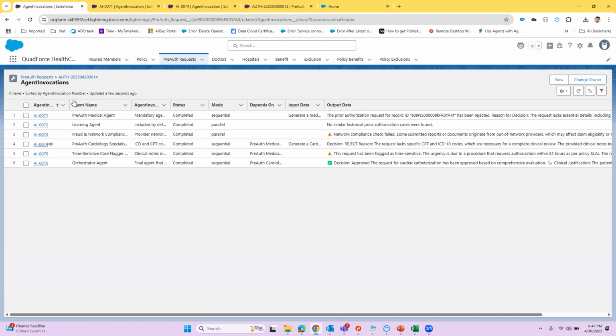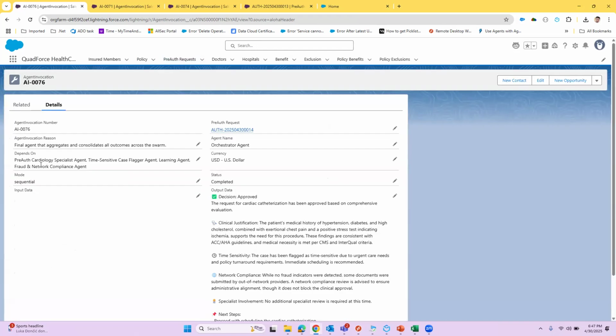That is how the multiple agents get invoked. And if you can see the mode, initially some agents can run in parallel, like the learning agent, fraud and network compliance agents, etc. But the cardiology specialist agent should wait for the general medical review. Once the medical agent has reviewed, only then will the cardiology agent be invoked. So we have something called depends on for each agent,